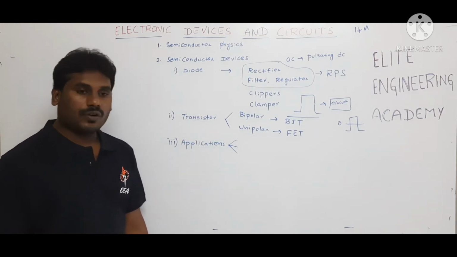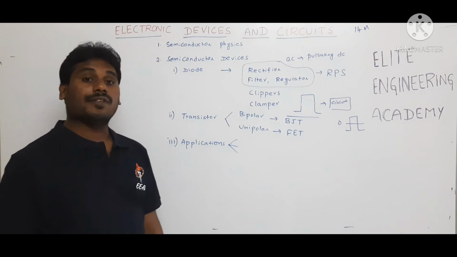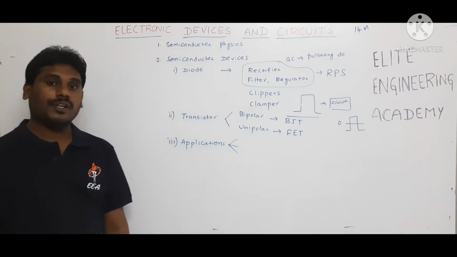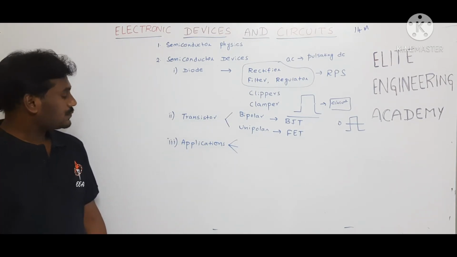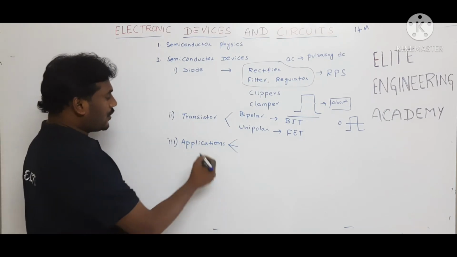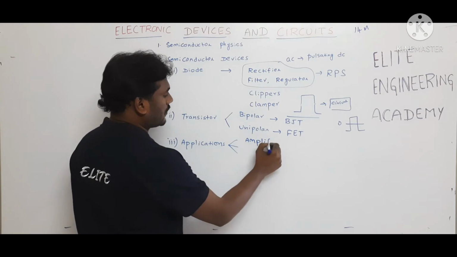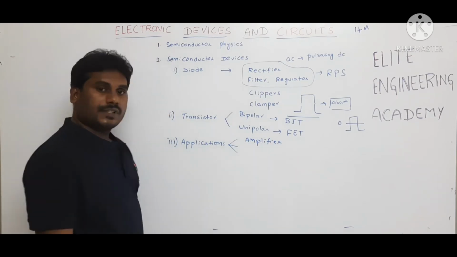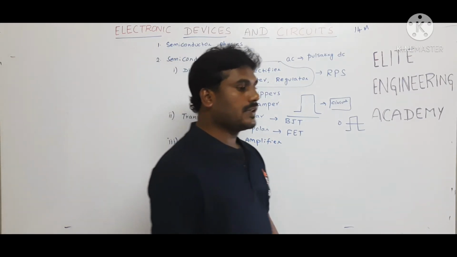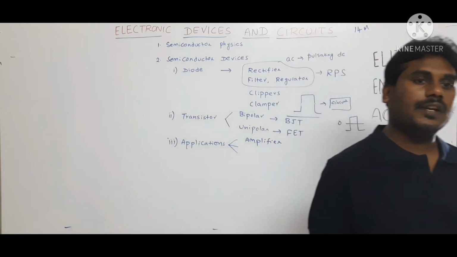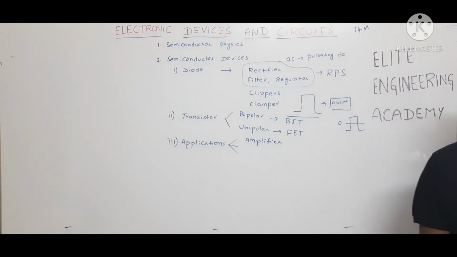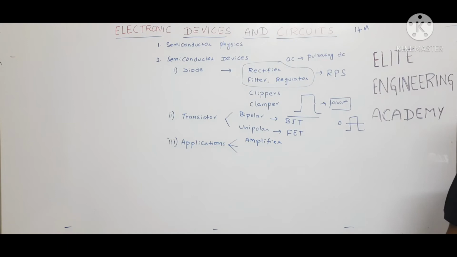In almost all electronic devices, we use this transistor in different forms, and it may be available in IC form also. Among the applications of the transistor, we are going to study the amplifier. An amplifier is a circuit which increases the strength of a weak signal. For example, we can take a microphone, which can amplify the voice signal.